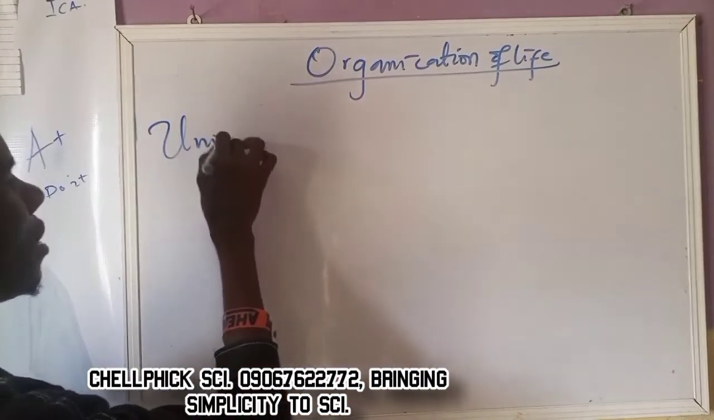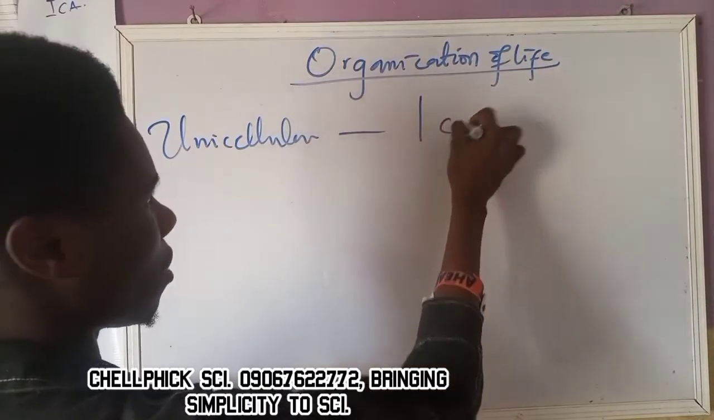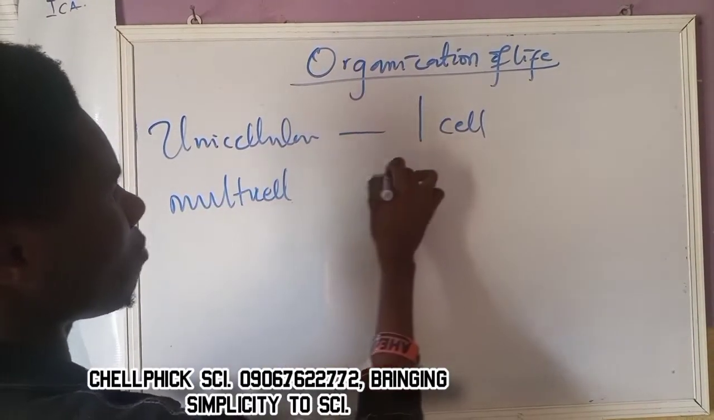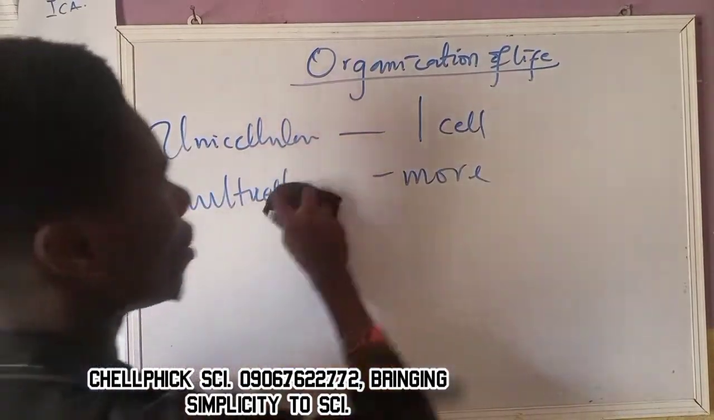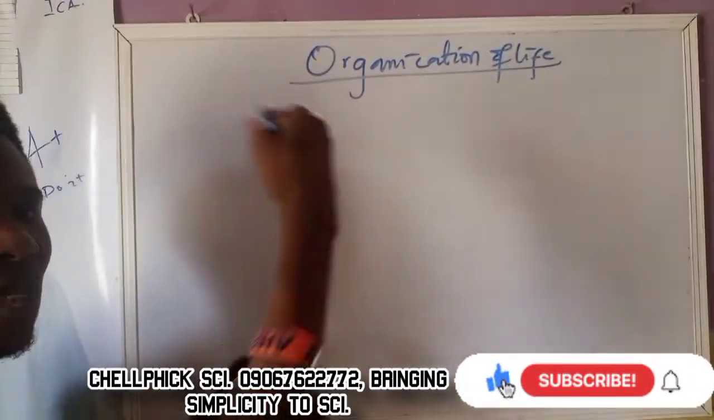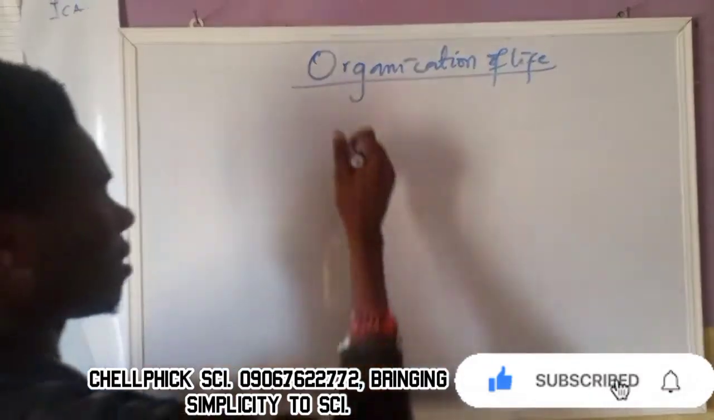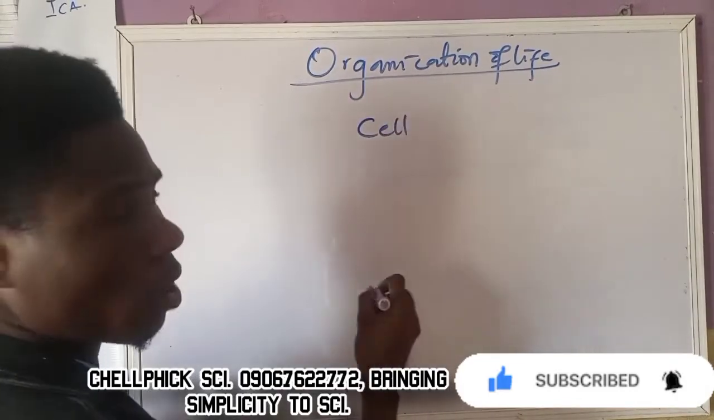What is the meaning of unicellular? Unicellular organisms are organisms with one cell, while multicellular are organisms with more than one cell, that is, two or more cells. So organization of life talks about how life is arranged right from the lowest to the highest. In organization of life, the lowest level that we have is the cell.